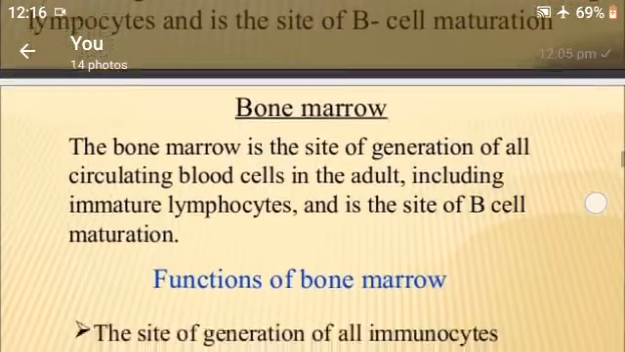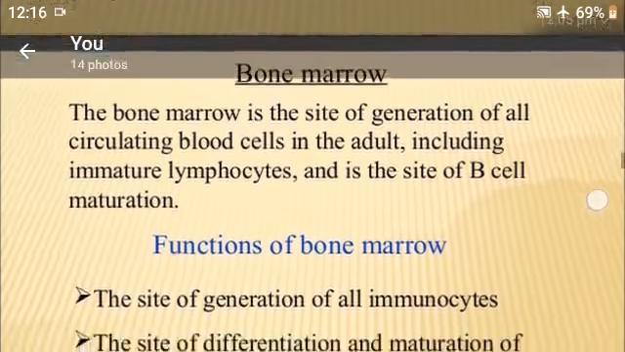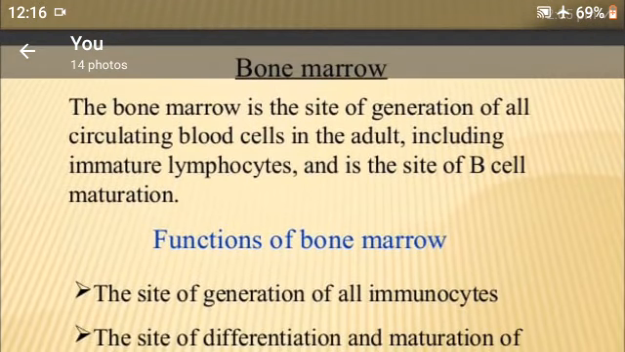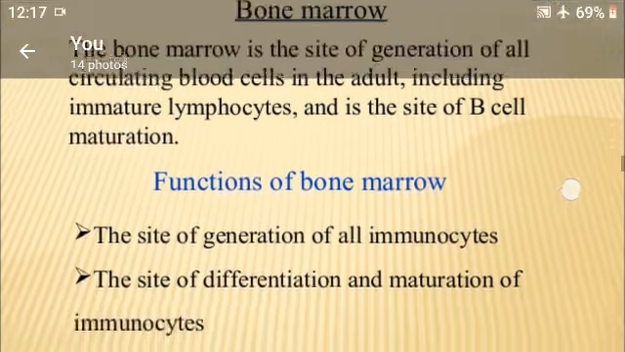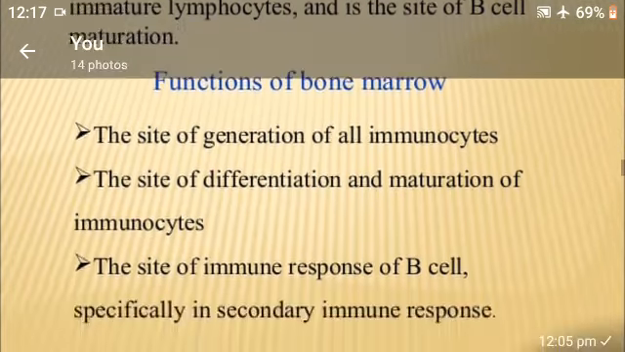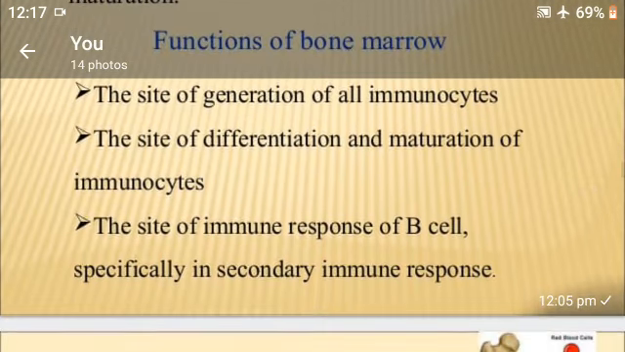The bone marrow is the site of generation of all circulating blood cells in the adult, including immature lymphocytes, and is the site of B cell maturation. Functions of bone marrow: the site of generation of all immunocytes; second, the site of differentiation and maturation of immunocytes; and next, the site of immune response of B cells.